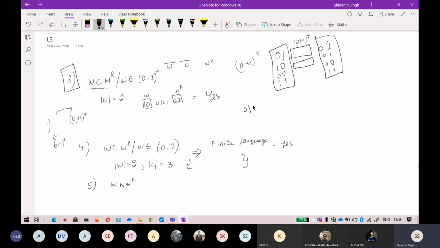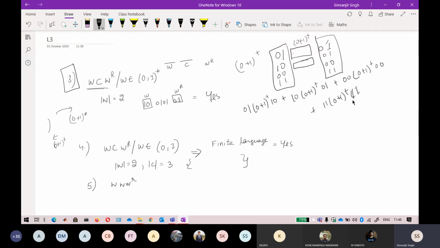So just go with this: 0 plus 1 plus, and so on. The reversal of this will be 1 0, and then you represent this language as 1 0, then 0 plus 1 plus, and then 0 1. In a similar way, you can represent the language for this fourth string, that is 0 plus 1 plus, and then 0 0, and then another string that will be 1 1 and 0 plus 1 plus, and then 1.